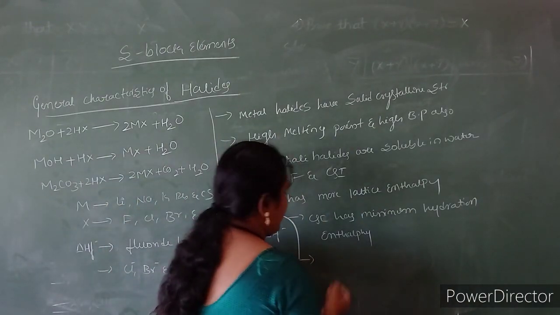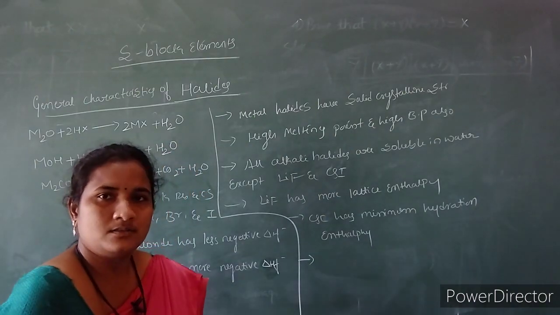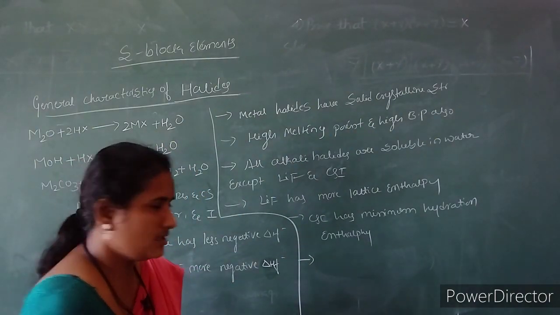those are soluble in ethanol, alcohol and some organic solvents also.